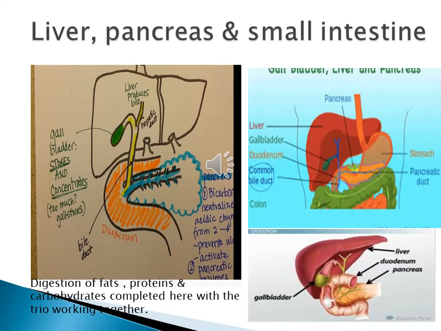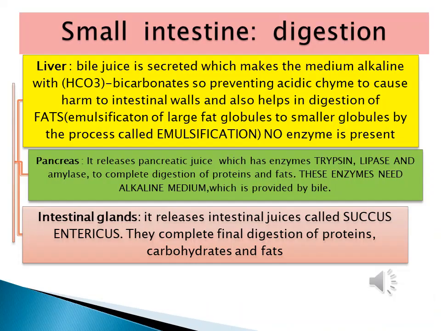The duodenum walls, the first part of the small intestine, will receive all this liquid, the pancreatic juice and the bile juice here, and the digestion of proteins, carbohydrates and fats is completed here. The chyme that is coming out of the stomach is acidic in nature because it had HCl. Now it needs to be neutralized of its acidic properties, which will be done in the next part, that is the small intestine section, where the juices from liver and pancreas will neutralize it.